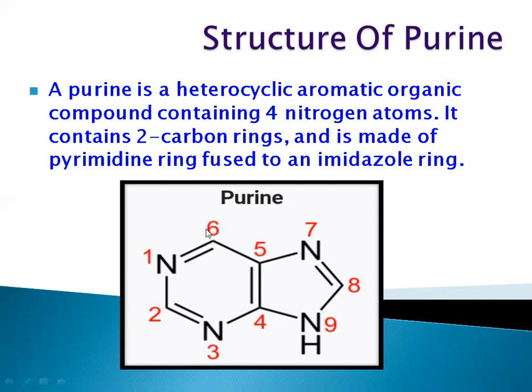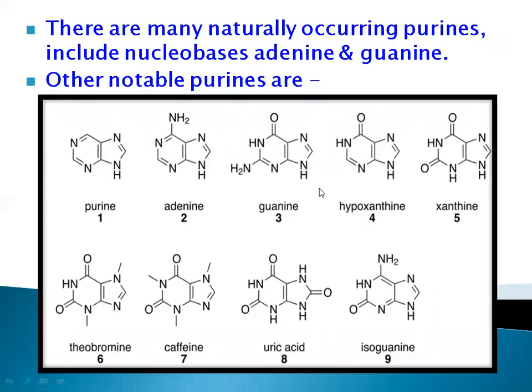This one is your purine structure, which is a heterocyclic compound. After that, let's see, there are many naturally occurring purines and include nucleobases, adenine and guanine. Okay, right now you are able to see there are so many structures which are nothing but a derivative of a purine. In that, first one is a purine. First structure is of a purine. Okay, after that, second one, it is a structure of an adenine.